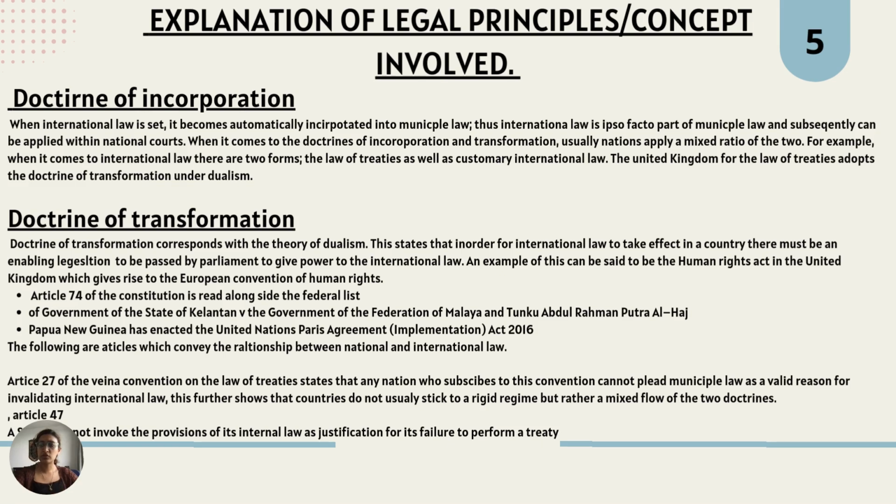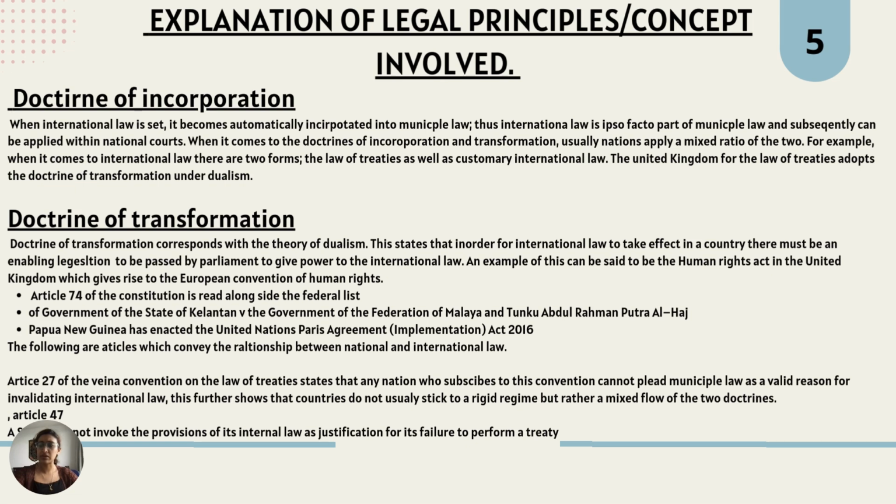Conversely, the doctrine of transformation corresponds with the theory of dualism. This states that in order for international law to take effect in a country, there must be enabling legislation passed by Parliament to give power to such international law. An example is the Human Rights Act, the HRA, in the United Kingdom. This gives effect to the European Convention on Human Rights. Usually, the executive organ is given such powers.